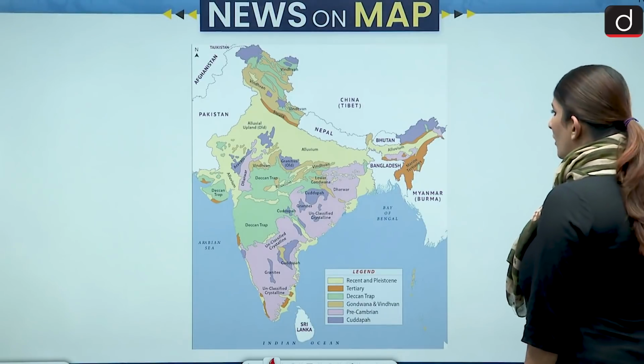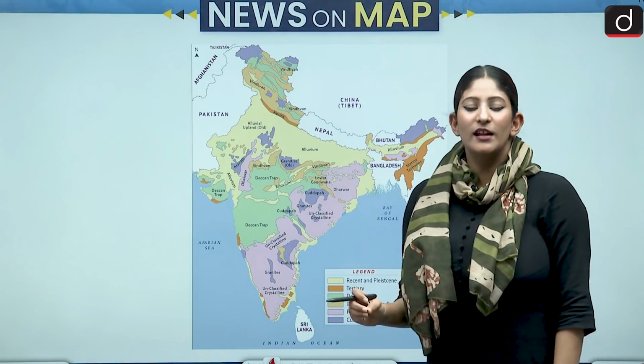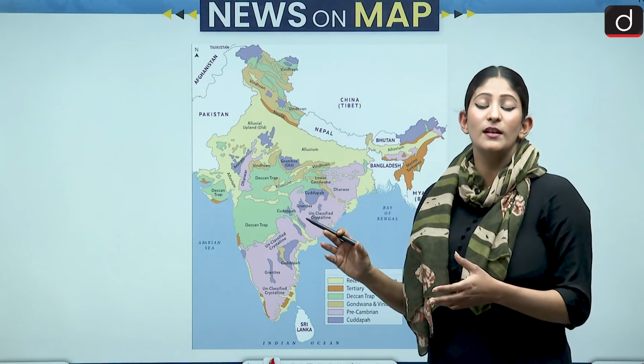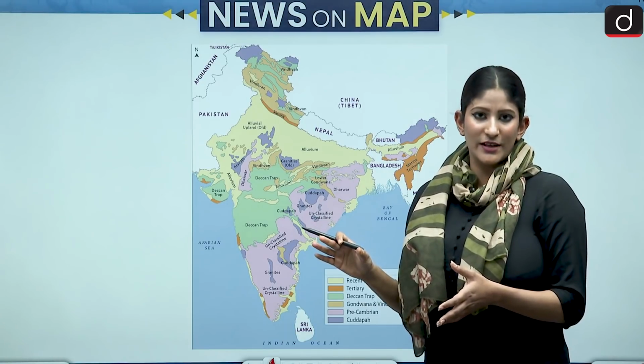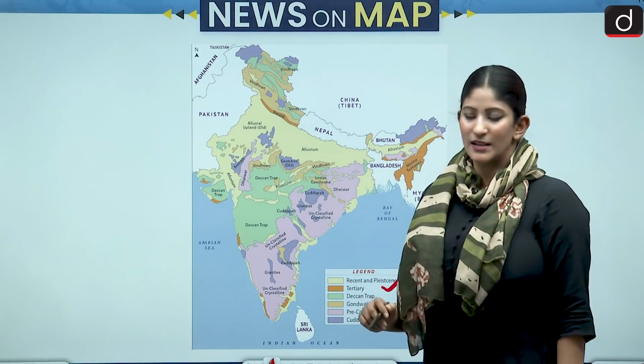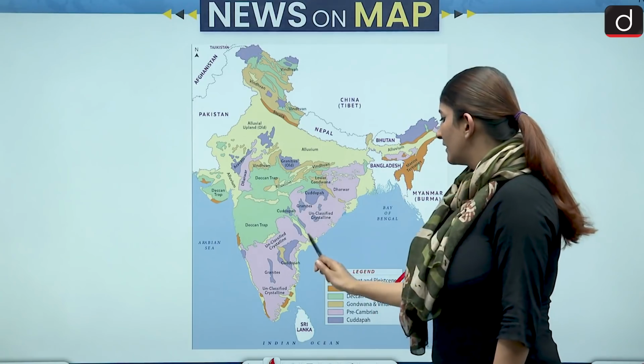Actually all are correctly matched. Erra Matti Dibbalu is a red sandstone, basically red soil, geological site, and it belongs to the Cenozoic era in the Pleistocene age. So this is correct.